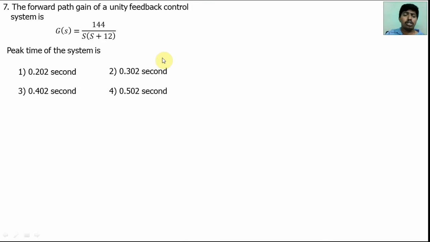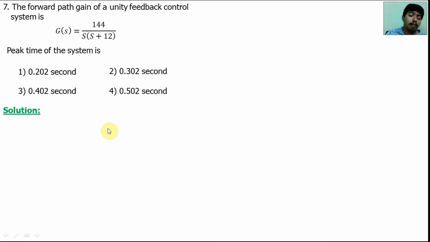Seventh question is from time domain specification problem. The unity feedback system is given, forward gain is given, we have to find the peak time. So first we have to convert the system into a standard second order system. Even if it is frequency response or time response, first convert the system into a standard second order system, then we can find the performance in the easiest manner.